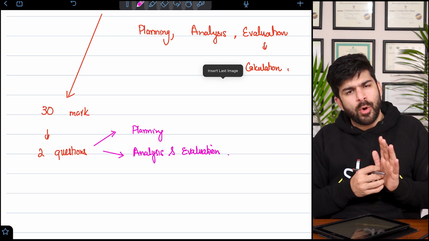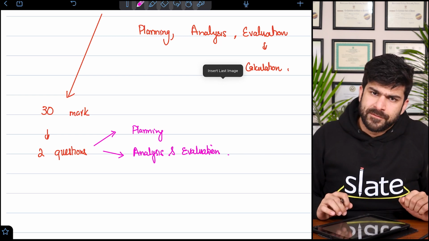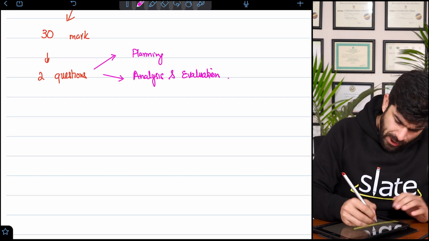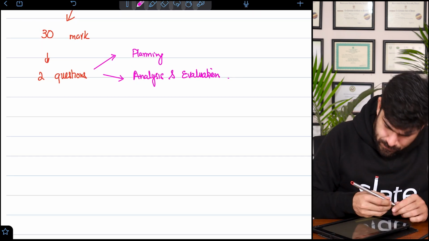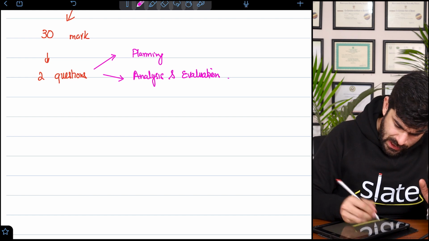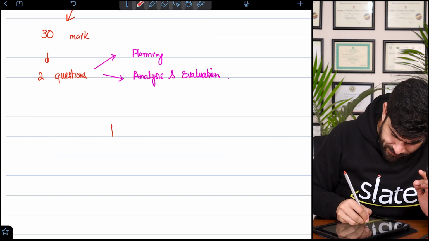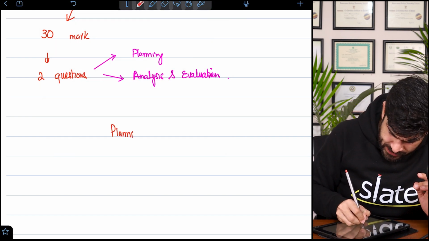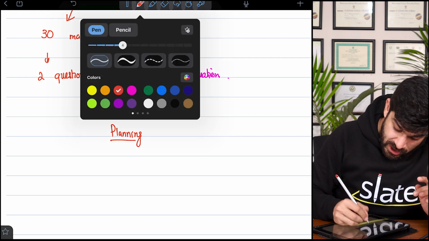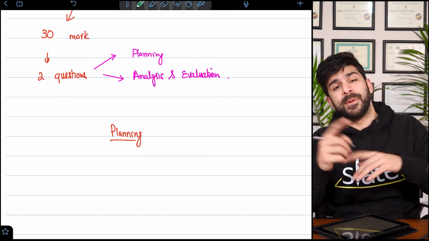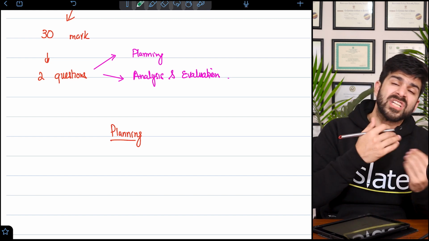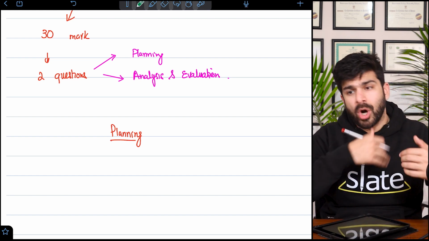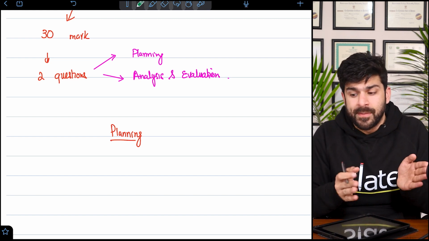So that is what we know about P5. So if we talk about the planning part, now let's quickly discuss what we will have in the exam. Obviously, we can't discuss it all: which apparatus is important, what is percentage error, how do we talk about variables.